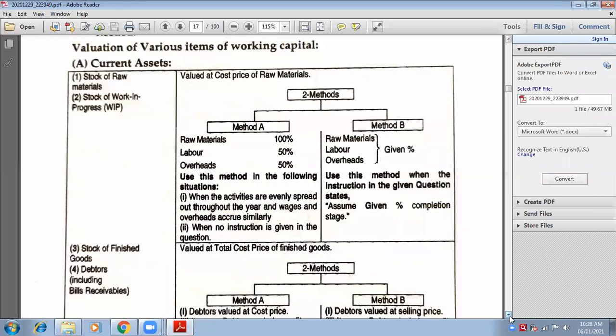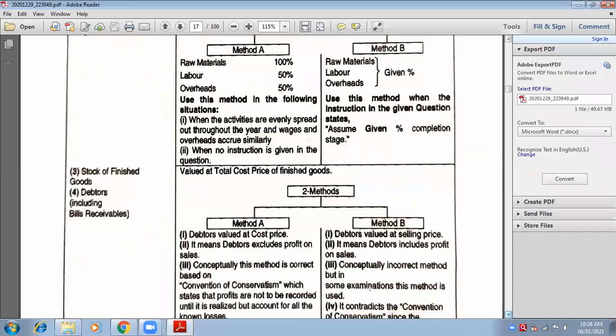Okay, when I come to stock of finished goods, it will be cost of production. Cost of production means cost price of finished goods. So the base will be cost price of finished goods, that means cost of production. How do you calculate cost of production? Raw material plus labor plus wages. You will get cost of production, and that will be the base of stock of finished goods.